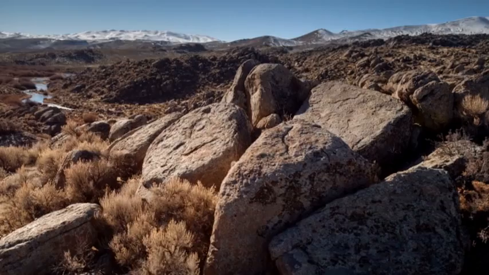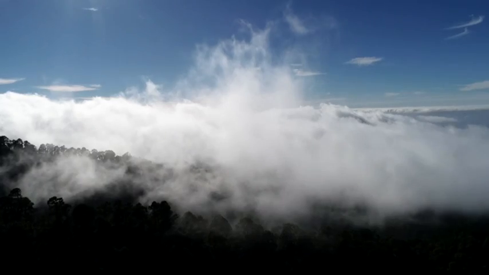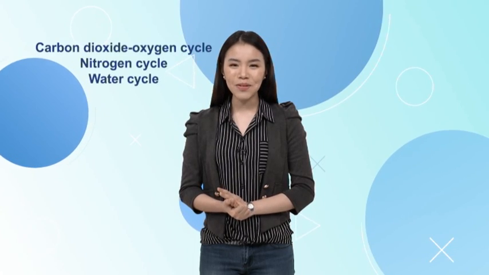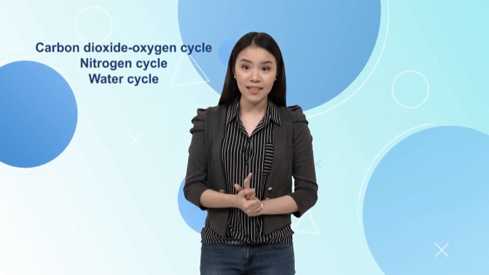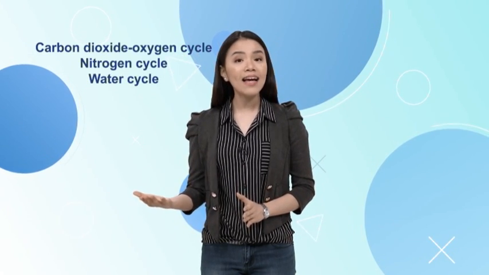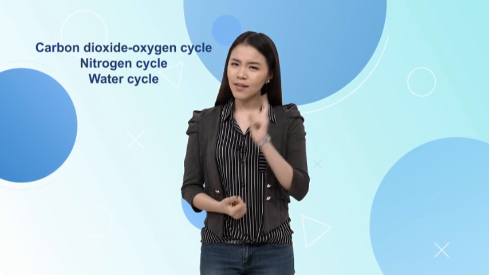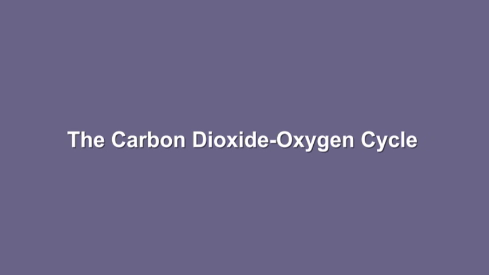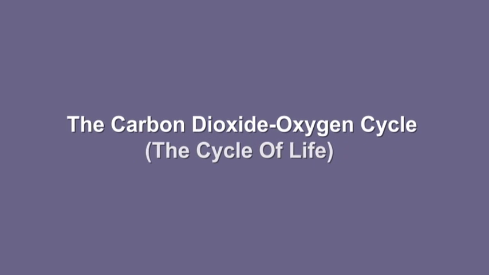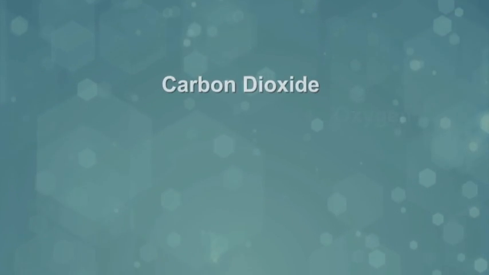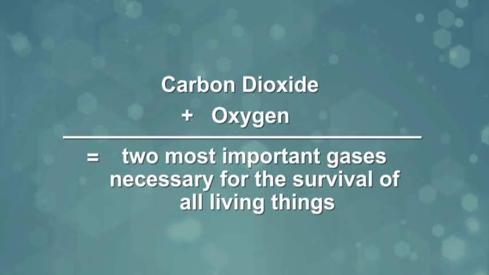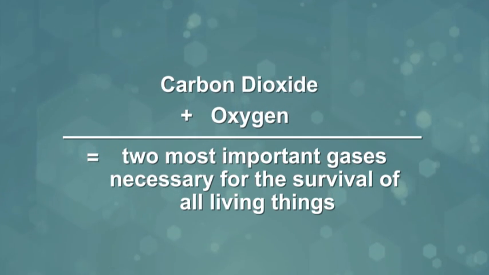All these elements can be found in our surroundings. They are present in rocks, in the atmosphere, and in the other parts of the biosphere. These cycles include the carbon dioxide-oxygen cycle, nitrogen cycle, and water cycle. Let's take a close look at each one of these. The carbon dioxide-oxygen cycle is also called the cycle of life. Carbon dioxide and oxygen are the two most important gases necessary for the survival of all living things.